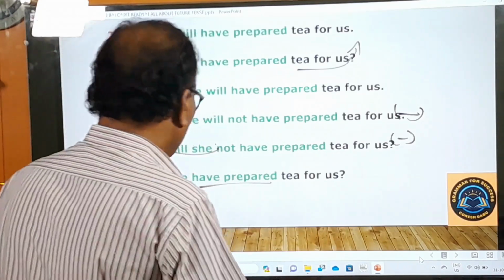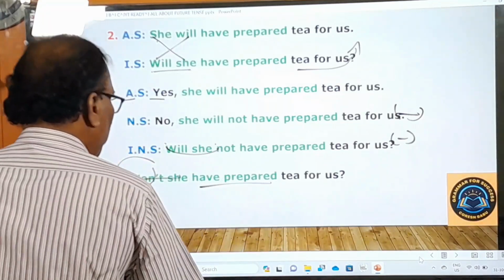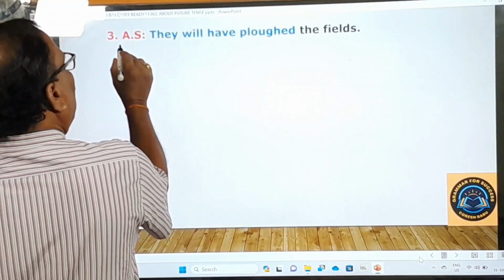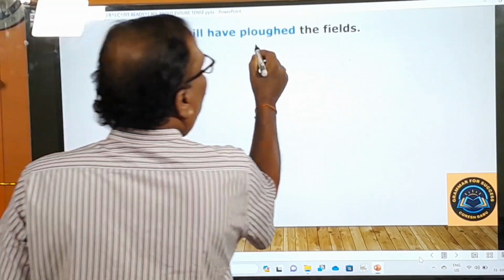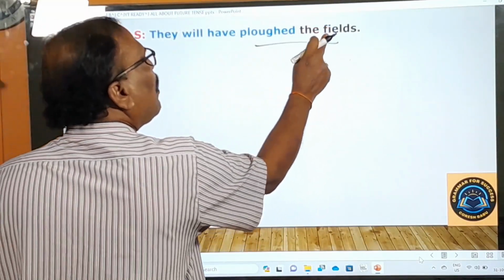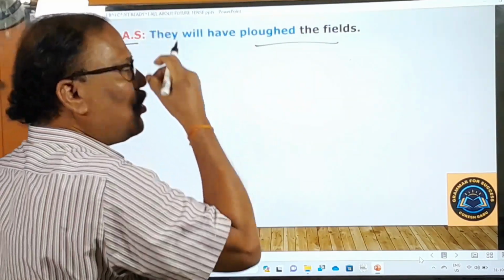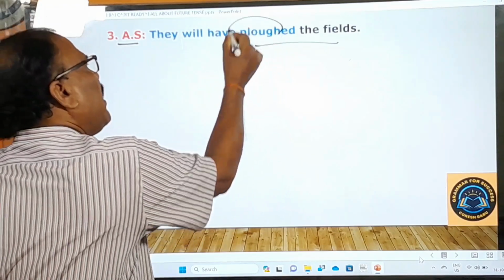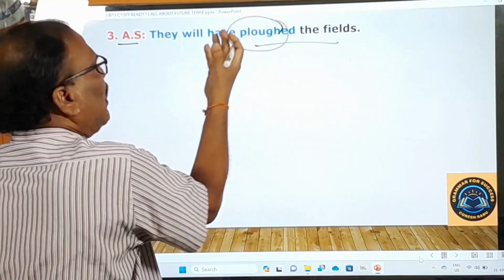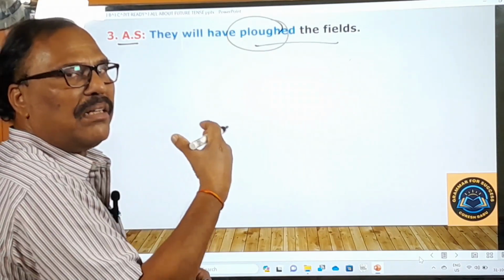And now let's go to the last example. Third example, assertive sentence. They will have plowed the fields. That's the Telugu meaning. You can make use of any number of any verb and you can get the meaning in that line only.